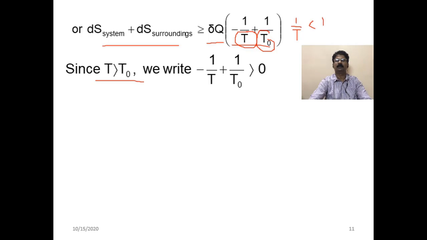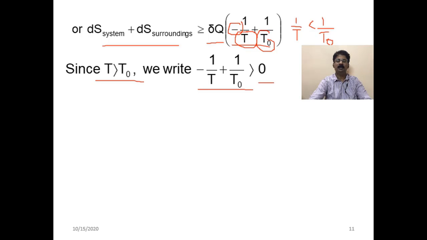In the sense, 1 by T is a smaller number and 1 by T0 is a larger number. Now look at the sign involved. 1 by T is minus, a smaller quantity, and 1 by T0 is plus, a larger number. So the difference is always a positive quantity, that is, it is greater than 0.